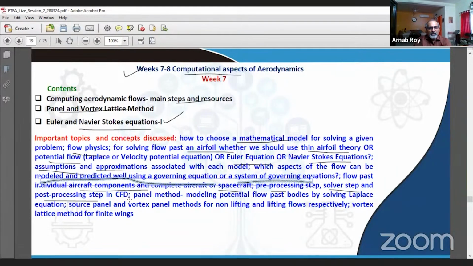And we also discussed in detail an implicit technique, which is more appropriately based on potential flow, modeling potential flow past bodies by solving Laplace equation, by using source panel and vortex panel methods for non-lifting and lifting flows, and then vortex lattice method for finite wings. So these are based on potential flow models.